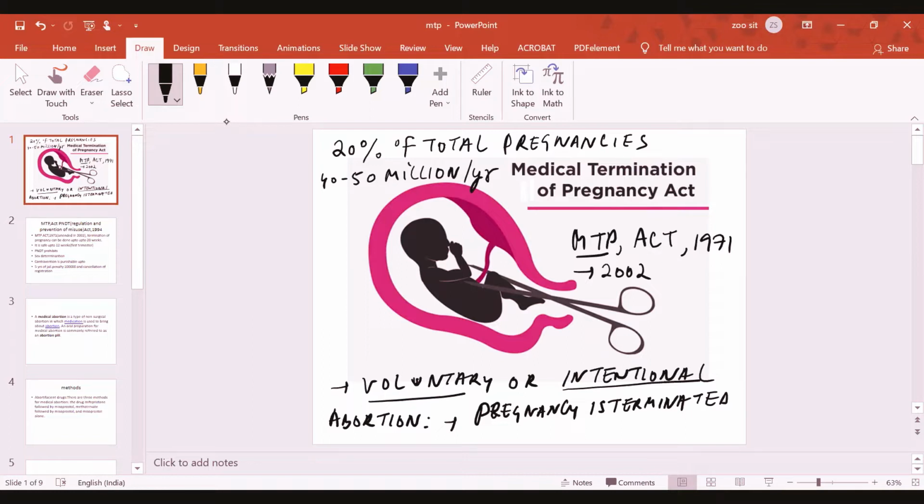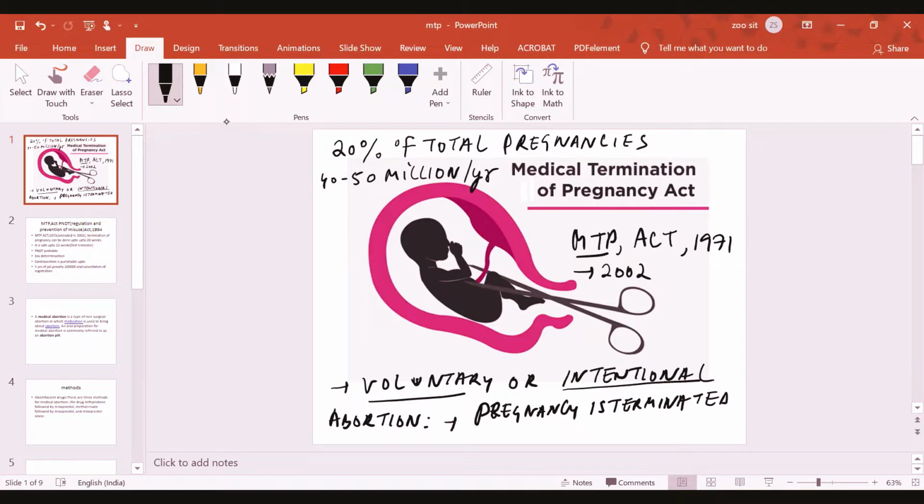One reason is if the baby growing within the mother's womb has a serious genetic disorder, or because of the pregnancy there is a risk to the mother's health. In those cases, medical termination of pregnancy is allowed.